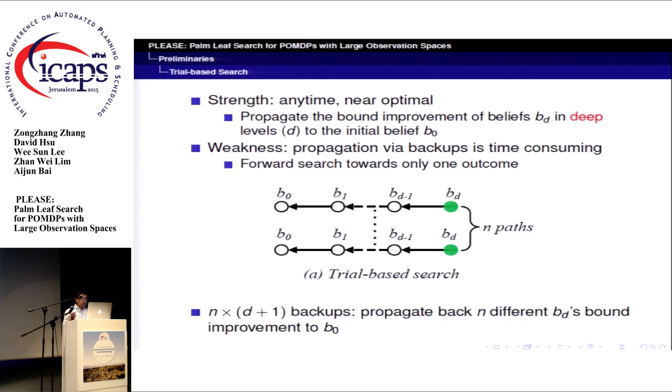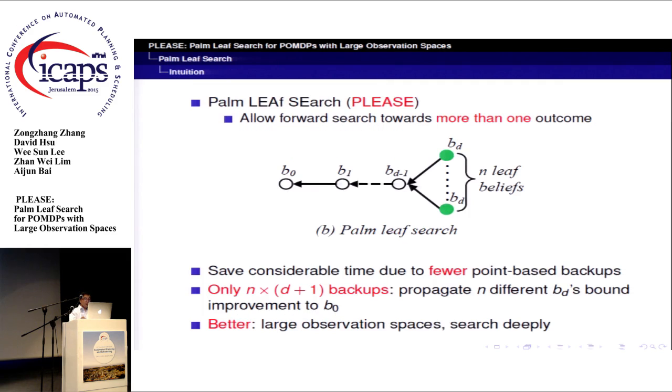Suppose the children of a belief at level d-1 need to perform backups to propagate the bound improvements to the initial belief. The trial-based algorithms need to perform n times d+1 backups to complete this, as each trial needs to perform d+1 backups. To overcome the weakness in the trial-based search, we proposed a new method called family search, or FS.